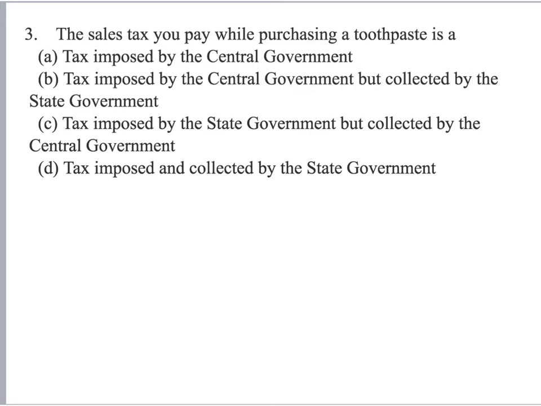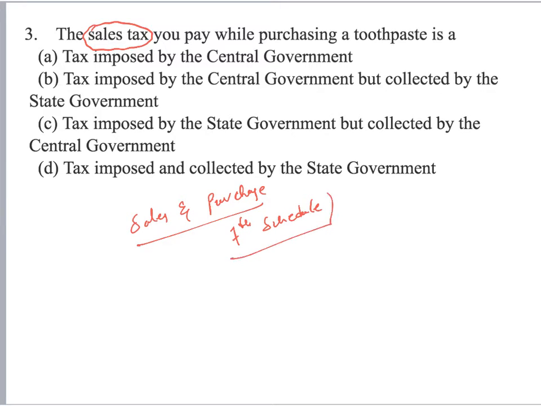The sales tax you pay while purchasing a toothpaste is. You might be knowing as of now, in fact both sales and purchase tax are state subjects. If you have gone through the 7th Schedule of the Constitution, you can easily make out which item is part of which list, whether the central list, state list or concurrent list. These lists let you understand which organ of the state has the right to levy, collect and appropriate a particular tax.